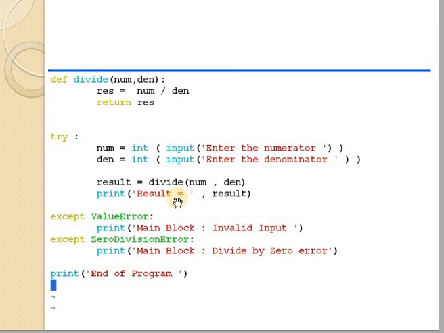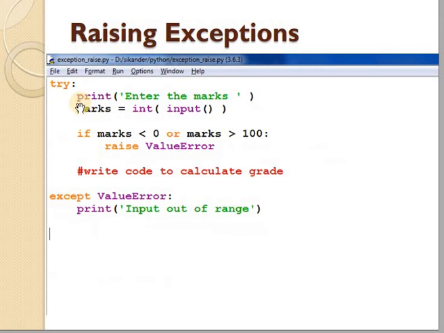But it may also happen that I want to give particular conditions, for example that the value of the numerator and the denominator must be in the range of 0 to 10, or 10 to 20. So how can we do it? We can do it by raising exceptions. Let us see how to raise exceptions by giving user conditions in Python.